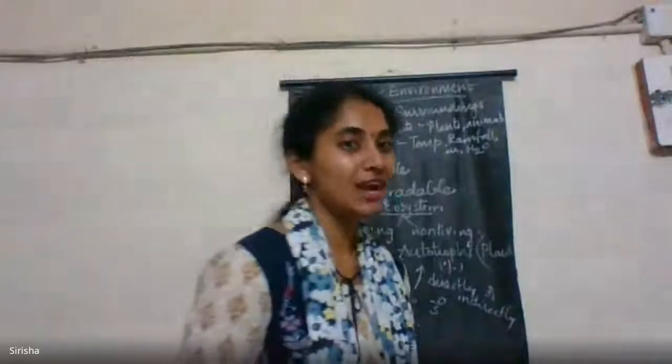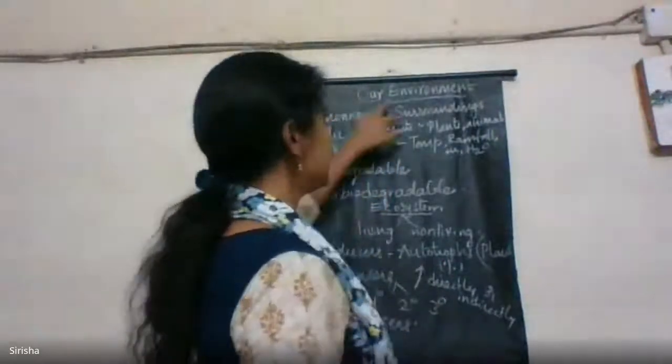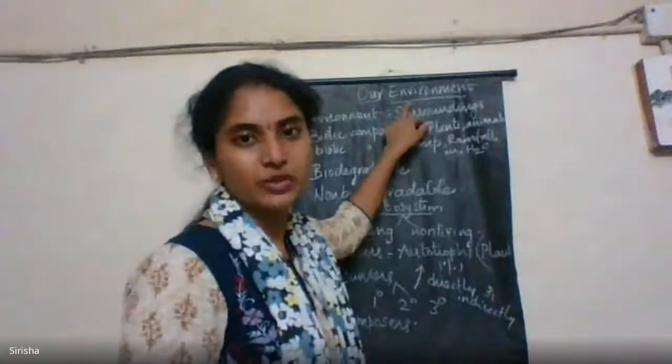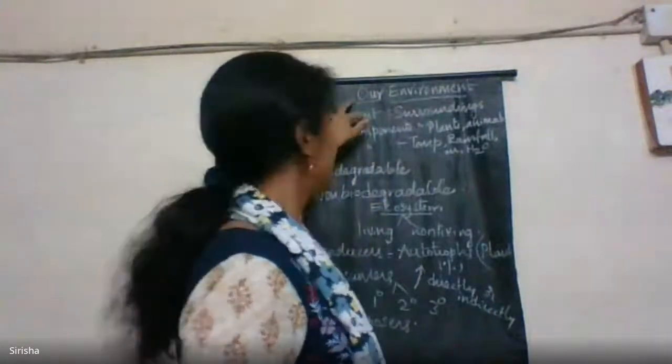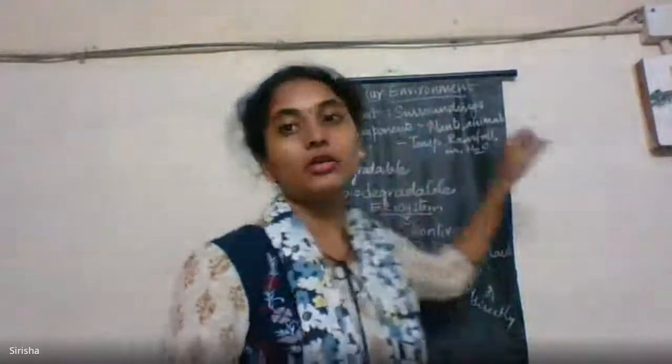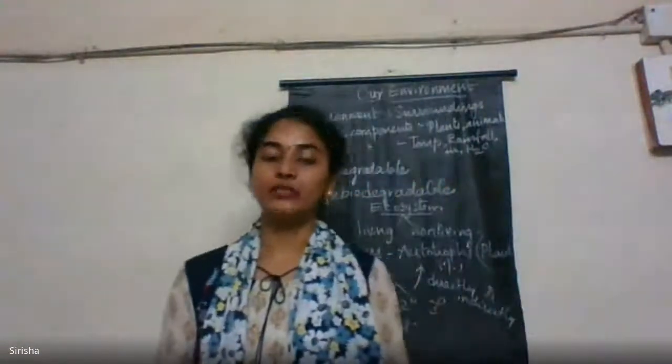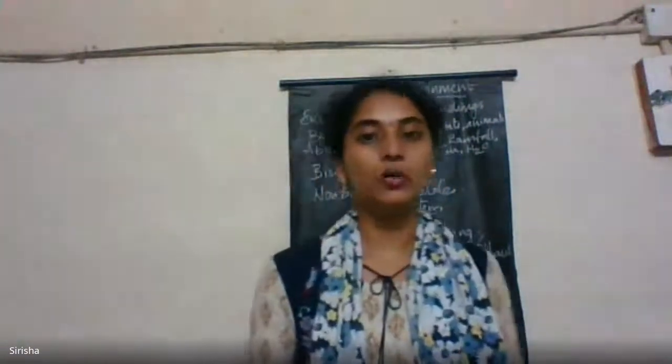Hi children, today we are going to discuss our environment. So what does environment mean? Environment is nothing but the surroundings in which we live. All the surroundings which we live in are called our environment. So what are the components that are present in the environment? It includes biotic components as well as abiotic components.